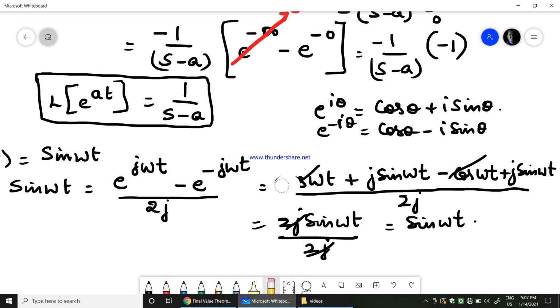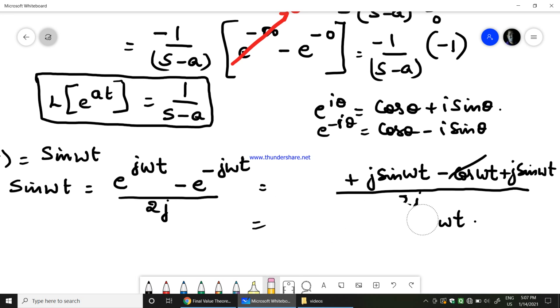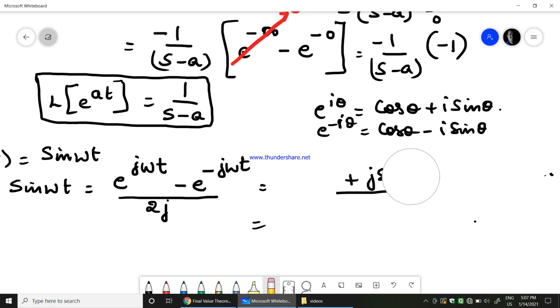Anyway, this proof is not required. I have just written this for your explanation. You can rewind it and listen again to how we wrote it. Anyway, this formula is what is necessary for us.